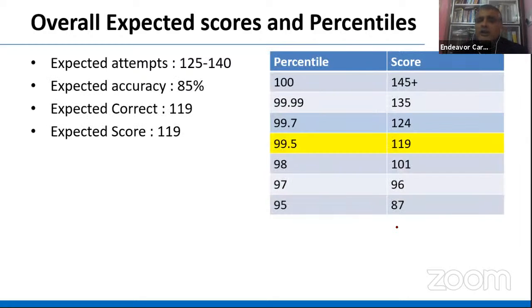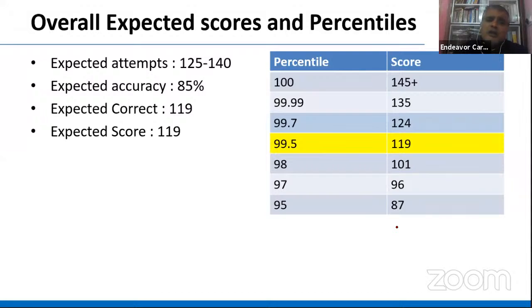और अगर मुझे पूरा डेटा देखा जाए, तो आई वुड कंसिडर समथिंग अराउंड 145 प्लस इज गोइंग टू बी 100 परसेंटाइल सर्टेनली, और गोइंग टू द टॉपर on the basis of this particular paper. With 119 कैसे आ सकता है? अगर even let's say you're attempting somewhere around 140 question with the accuracy of 85%, that is a good accuracy.